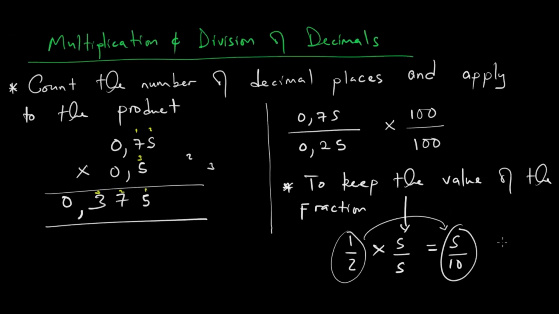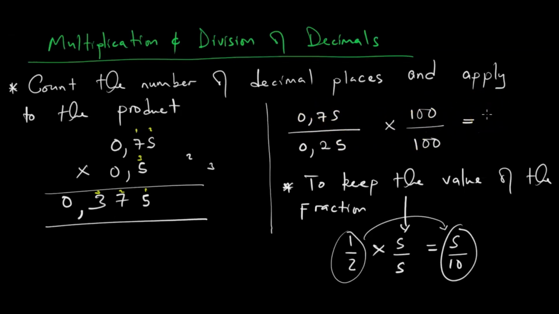So if we multiply both the numerator and the denominator by the same number, when we do that, we have not affected the value of the fraction. So when we do this, this will be 0.75 times 100.